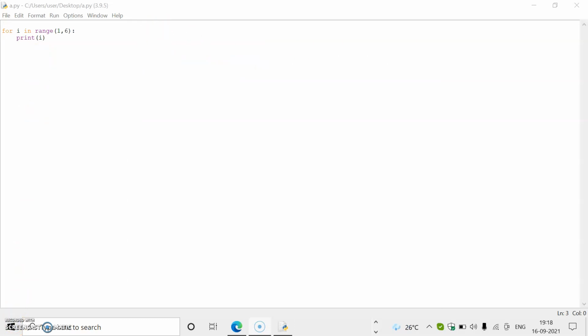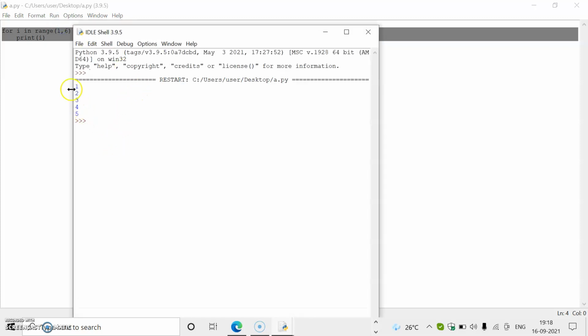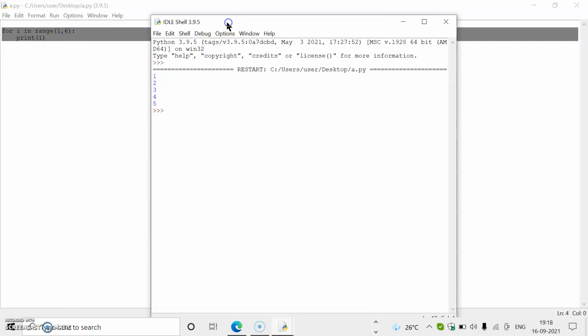The same program can be written using a for loop like this. Only two steps are needed. No need for initialization, no need for increment. For I in range 1 to 6, what happens? Initially the value of I becomes 1, then 2, then 3, then 4, up to 5. This will work. Let's look at the output. When we execute, 1, 2, 3, 4, 5 will be the output.